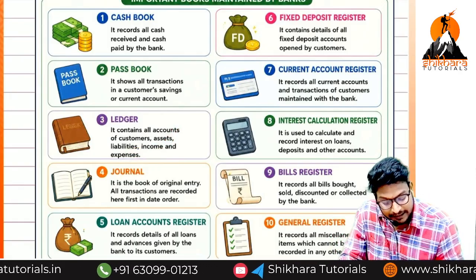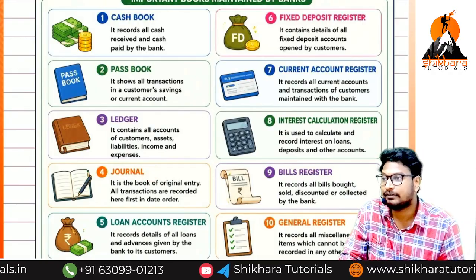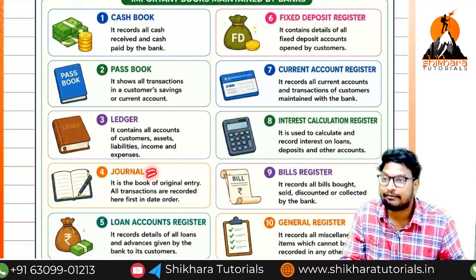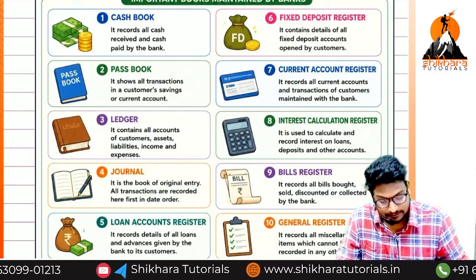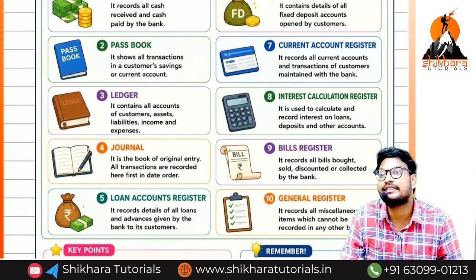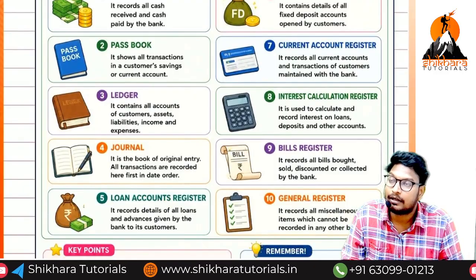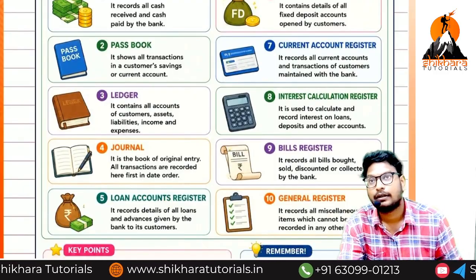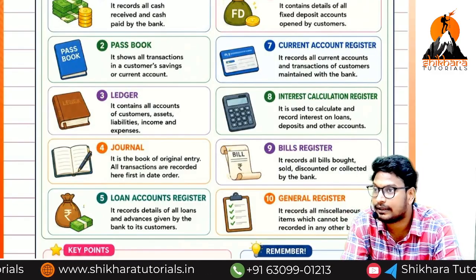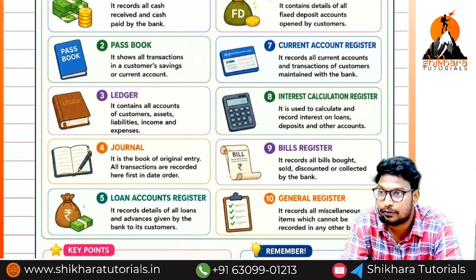We can identify this by looking at the ledgers. And what is the meaning of journal? A basic entry. First, at the entry level, whatever entries are passed, the total entries are available in the journal. And next one, loan account register. Loan account register means which details we can find out? How many loans we have given, the number of loans and who has taken loans. All the information we can find out from the loans register.